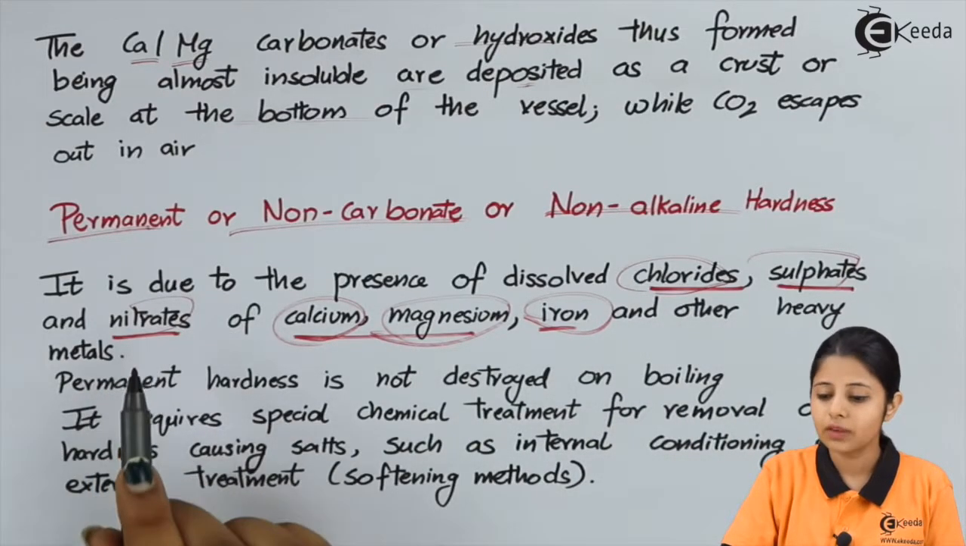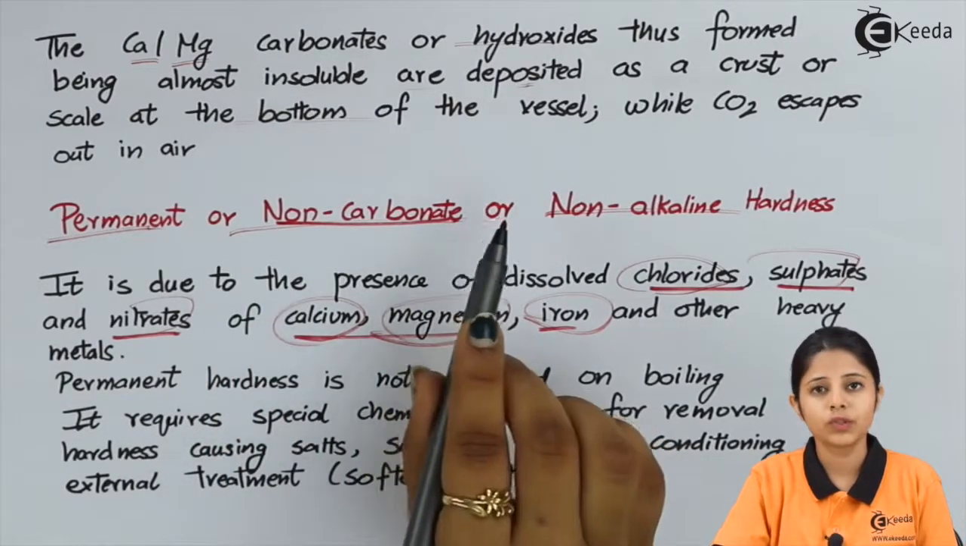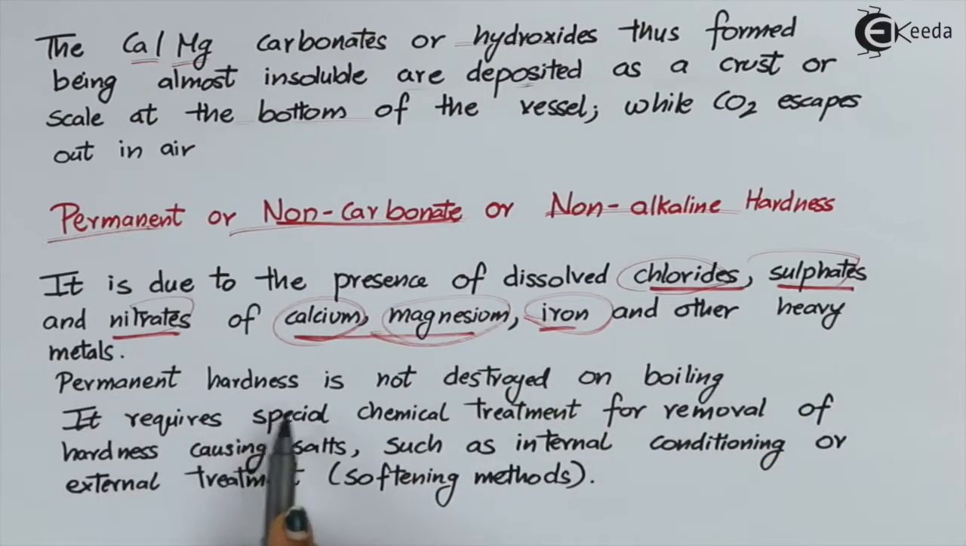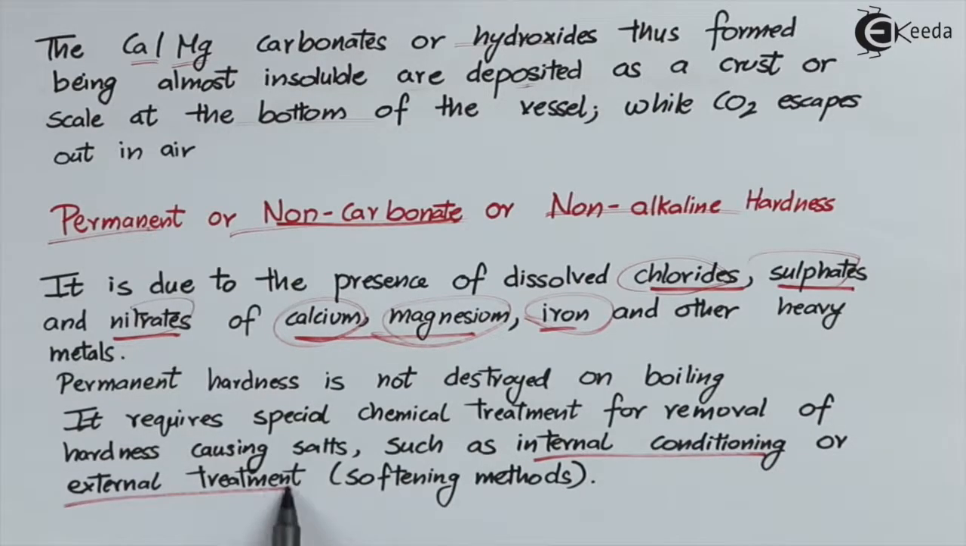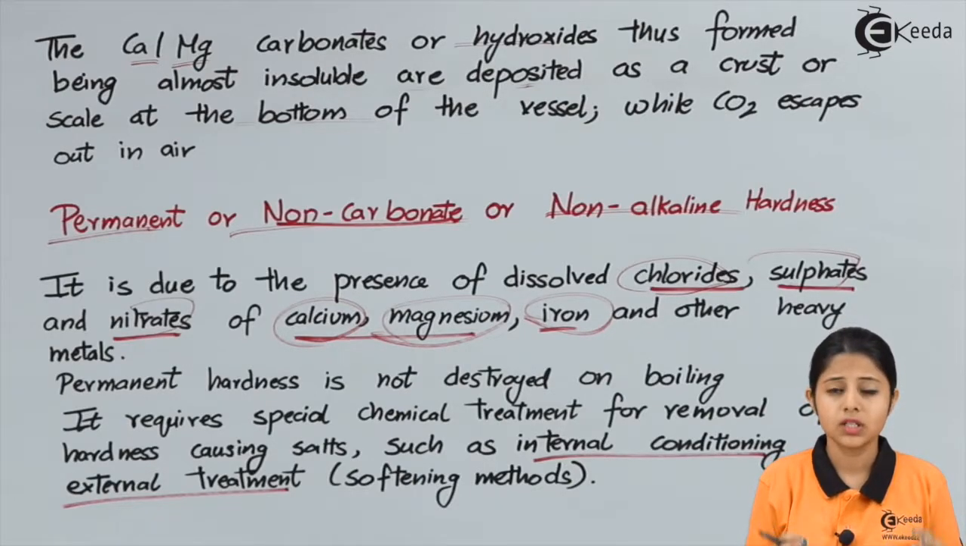And that is the reason why this hardness is known as non-carbonate hardness, because we do not have carbonates or bicarbonates over here. Permanent hardness is not destroyed on boiling. It requires special chemical treatment for removal of hardness causing salts, such as internal conditioning or external conditioning. That means we have two methods over here, internal method and external method. But both of these methods are not physical methods, they are chemical processes.